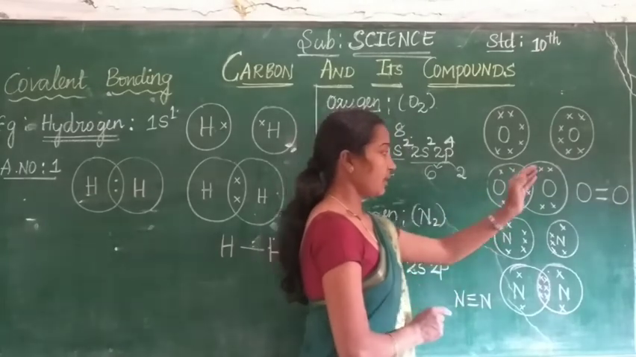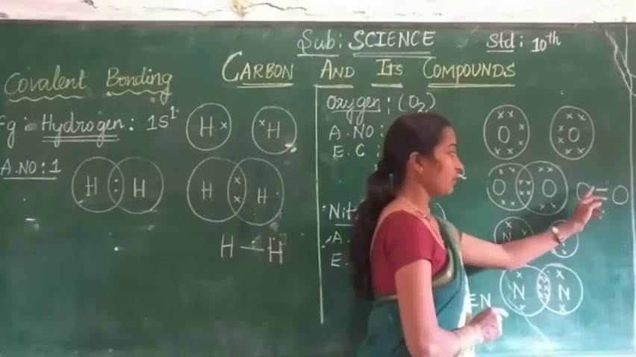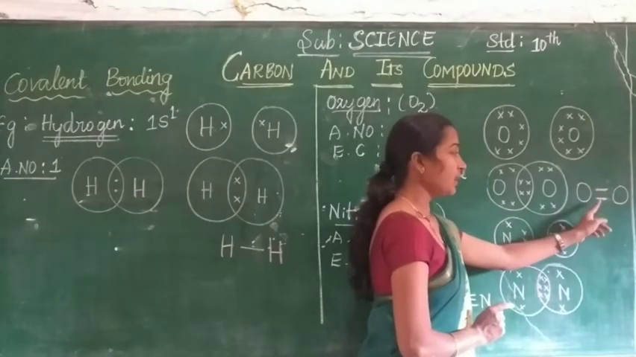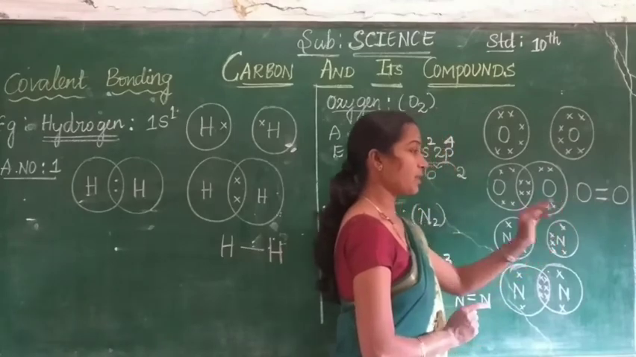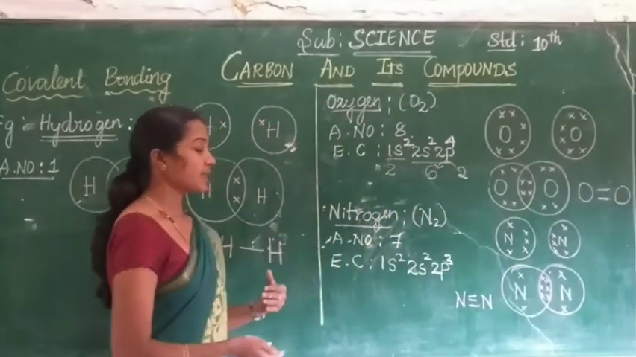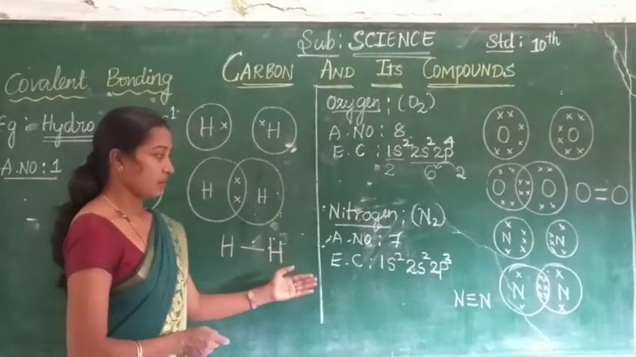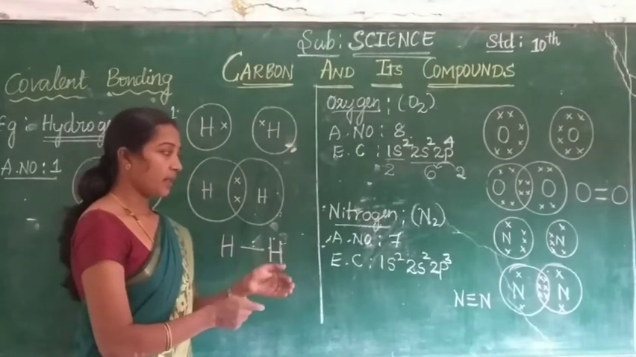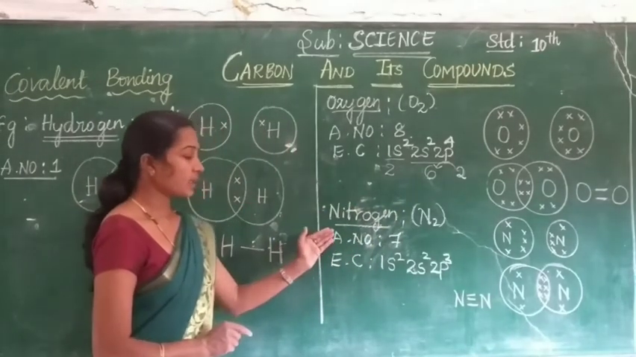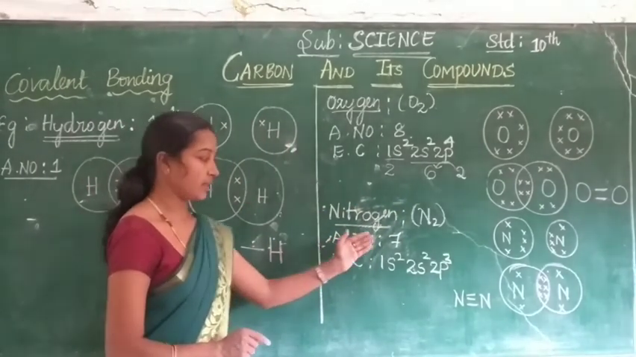That is shown like this also. The single line represents only one pair. The double line indicates two pairs of electrons are shared here. Now let's come to another example, nitrogen. The nitrogen atoms are combined together to become a nitrogen molecule. The atomic number of nitrogen is 7.